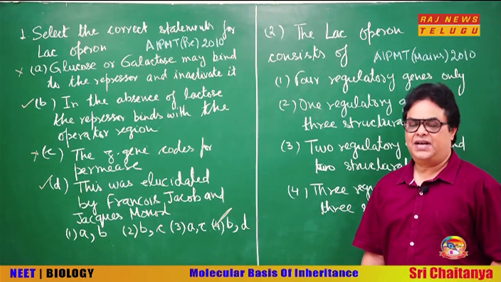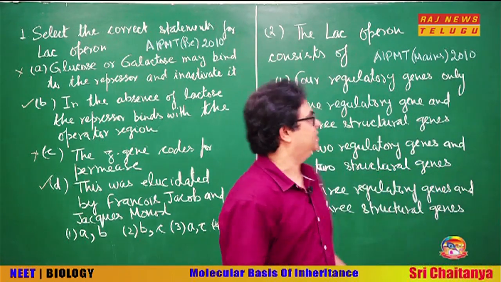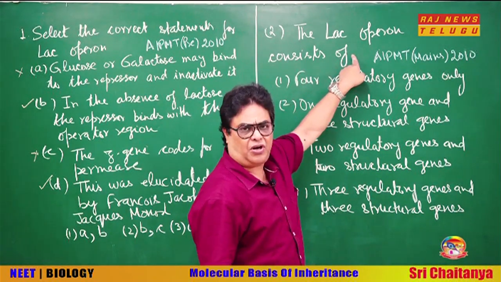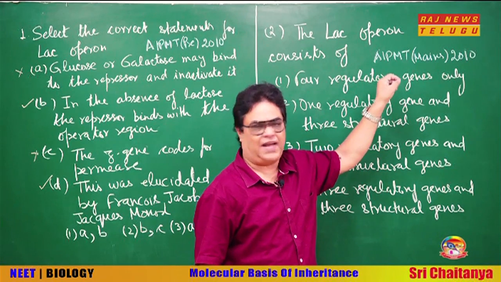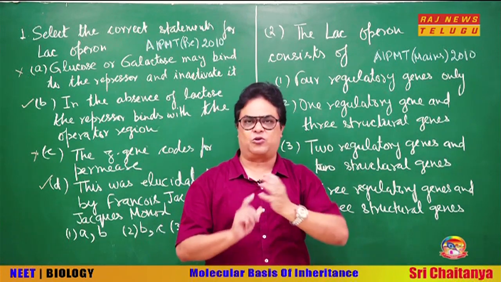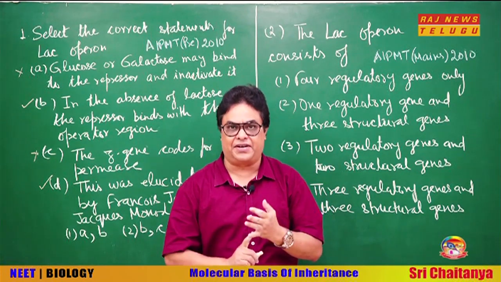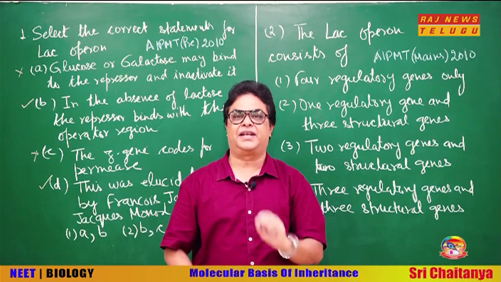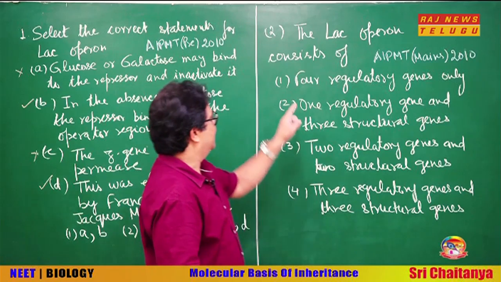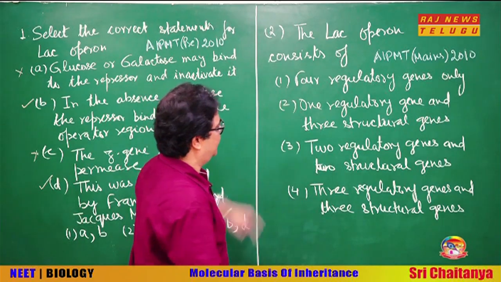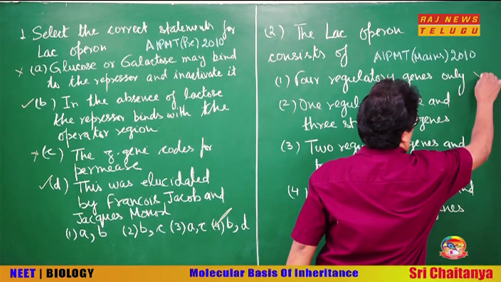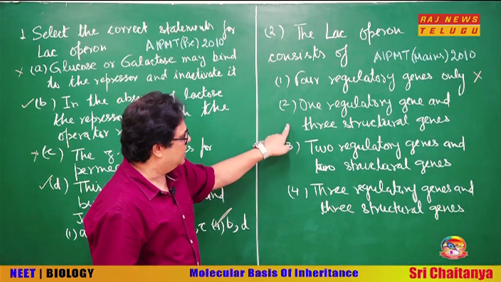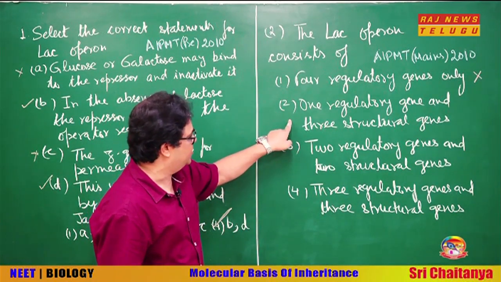Okay, students. Now let us see the other question. What are the constituents of lac operon? Remember, the lac operon consists of 1 regulatory gene, 1 promoter, 1 operator and 3 structural genes. See, 4 regulatory genes only, no. 1 regulatory gene and 3 structural genes.